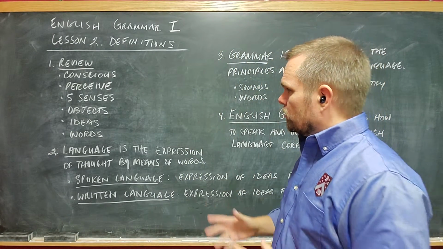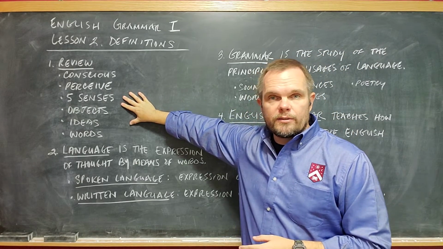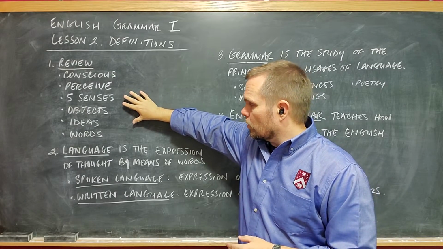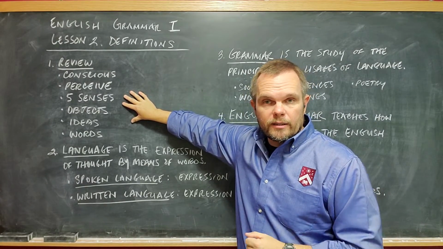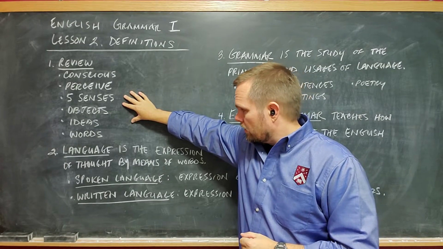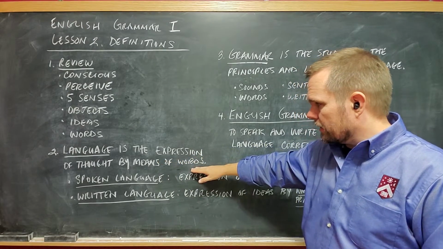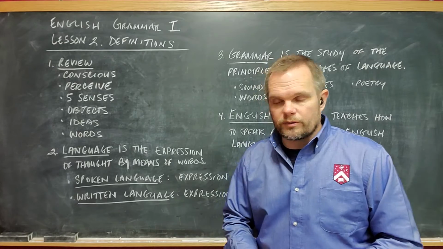So just to review, we looked at all of the important ideas we learned about in lesson 1. If you don't remember what these ideas are, you should go back and study lesson 1 some more. We learned what language is. We learned that language is the expression of thought or sharing ideas by means of words.